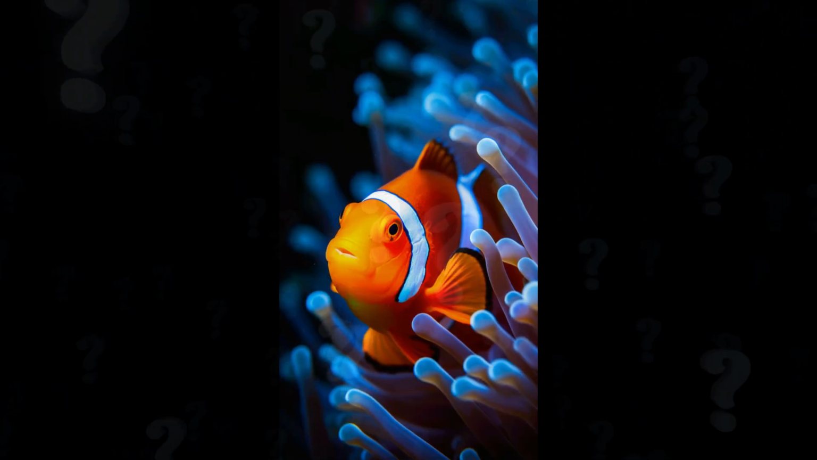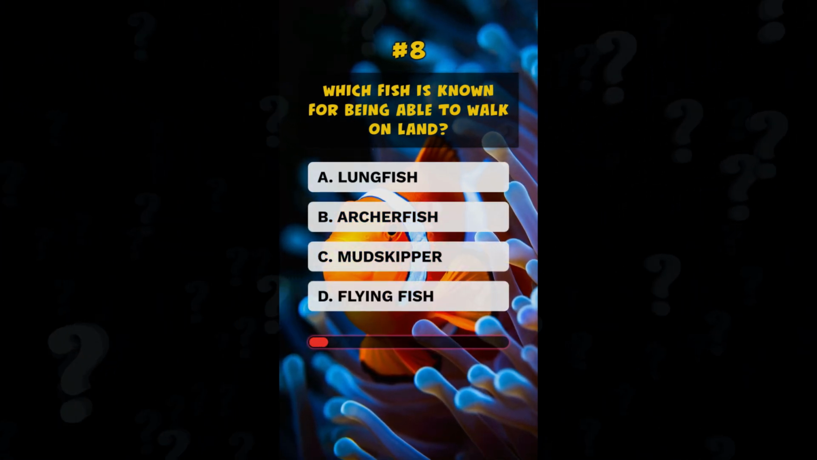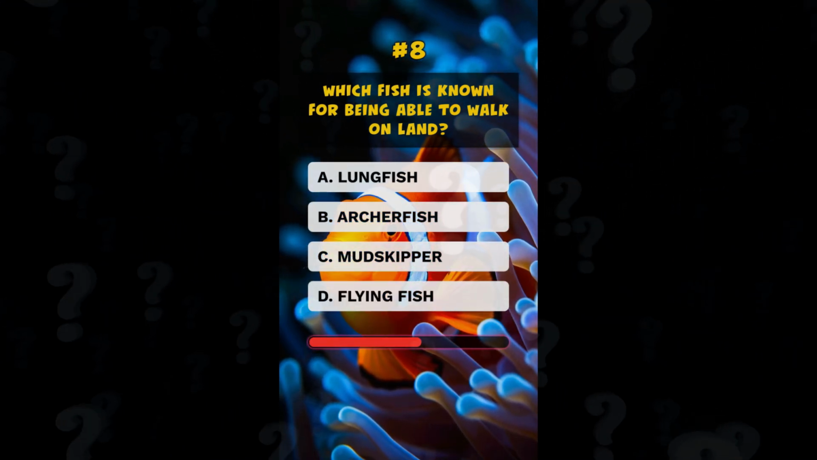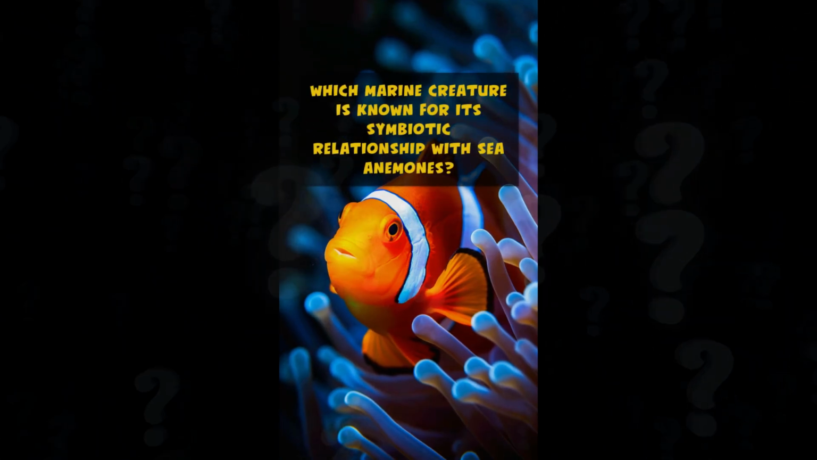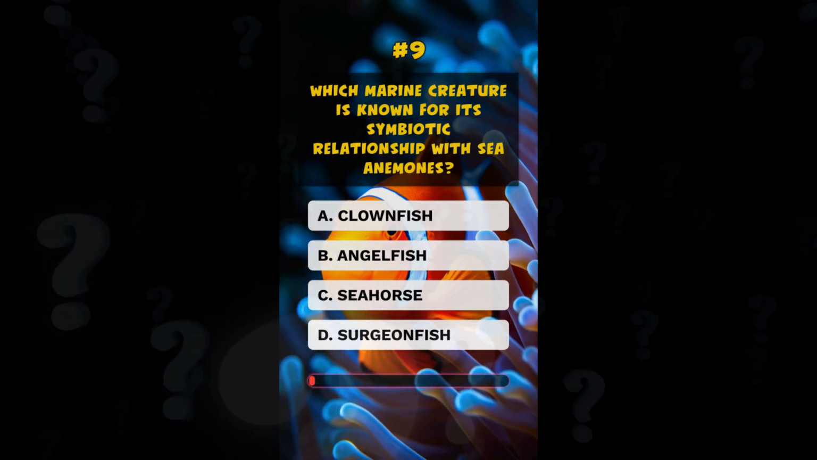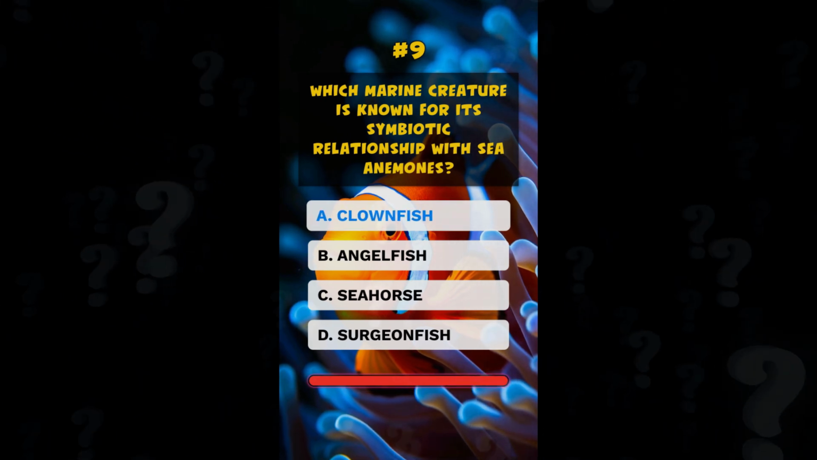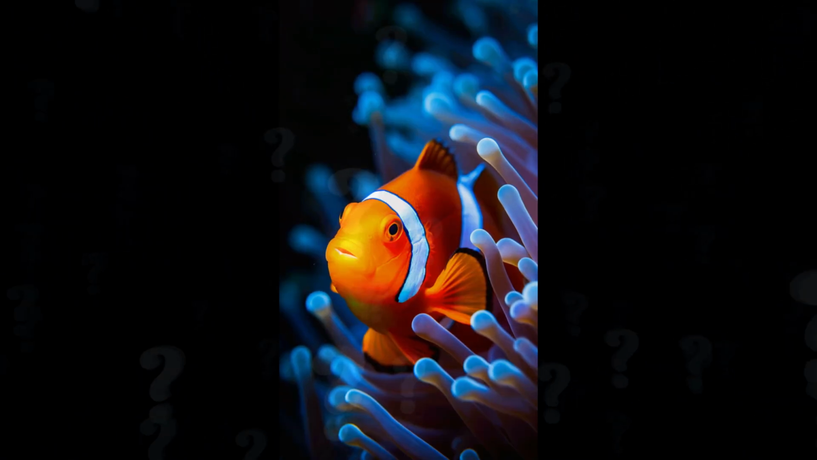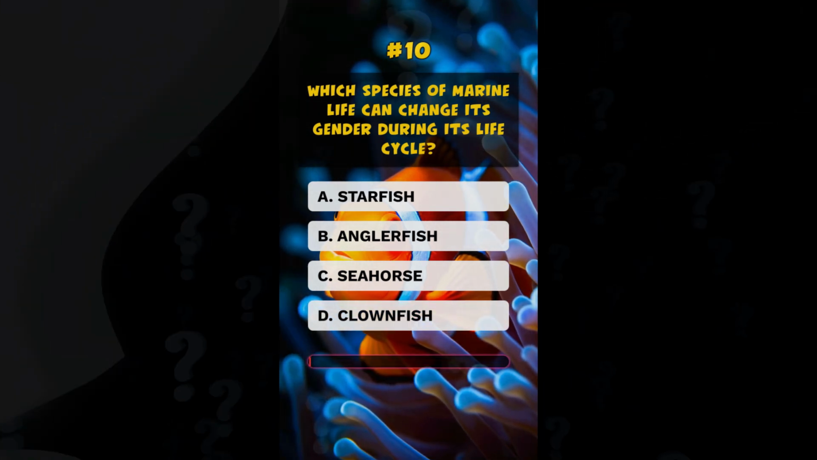B. Octopus. Which fish is known for being able to walk on land? C. Mudskipper. Which marine creature is known for its symbiotic relationship with sea anemones? A. Clownfish. Which species of marine life can change its gender during its life cycle?